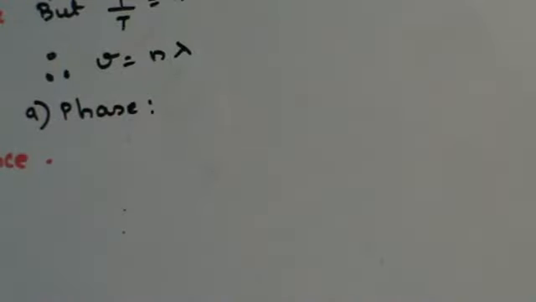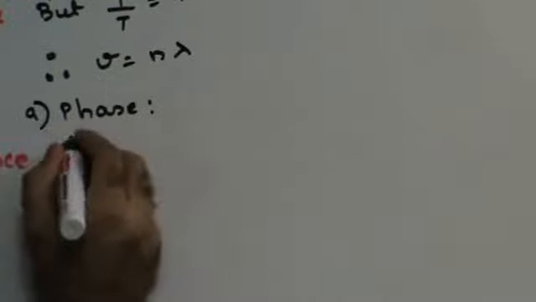Next, what do we understand by phase? Phase of a vibrating particle indicates the state of vibration that the particle is at a particular instant. What is the angle that it has covered?